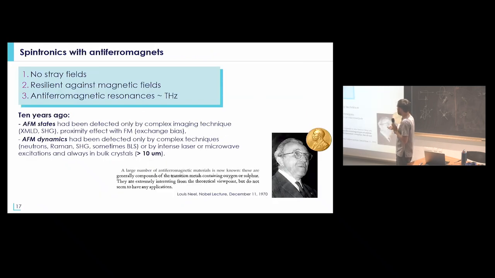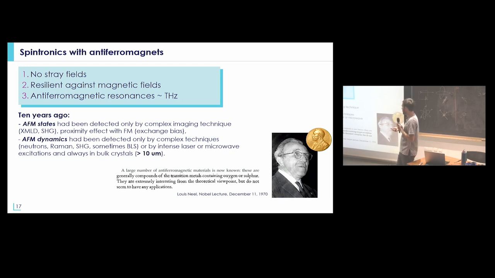So we have seen in this short introduction the origin of the different properties of antiferromagnetic materials. One could say that 10 years ago, because of those three different properties, it was quite difficult to detect antiferromagnetic states. Generally, people were using complex imaging techniques, like second harmonic generation that Jean-Yves was discussing, or synchrotron-based techniques, or detecting the properties through proximity effect with a ferromagnet.